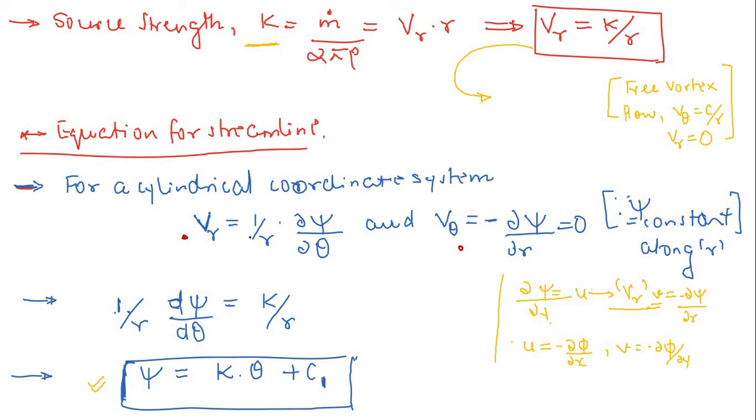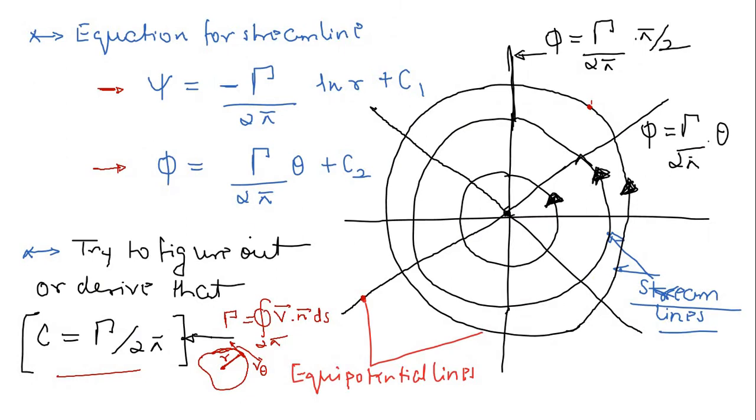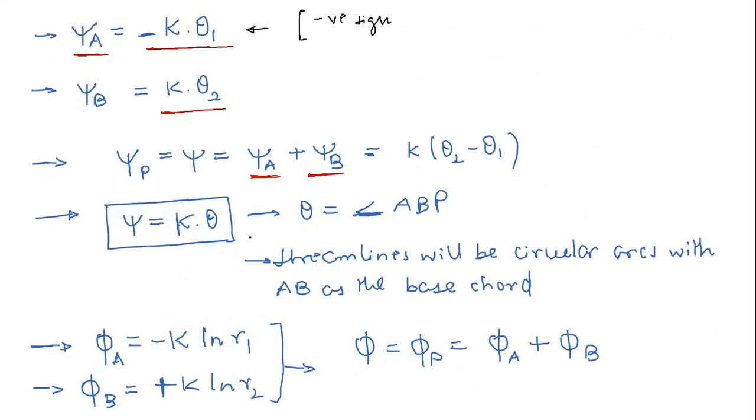So now let me denote this with a negative term, so don't get confused with the sign, it is nothing. Right now for the source flow I am taking a negative sign. So psi A is equal to minus k theta 1, and for a sink flow I will tell you why I considered a negative sign.